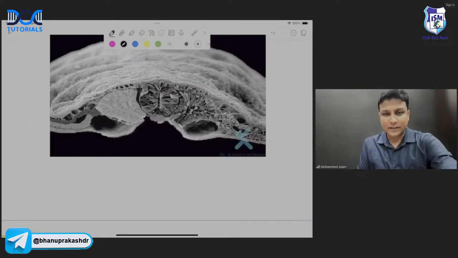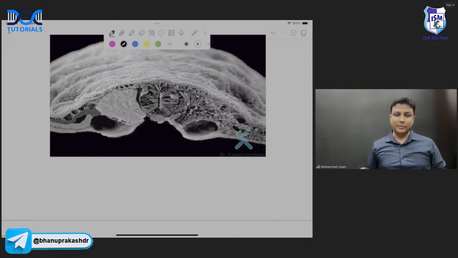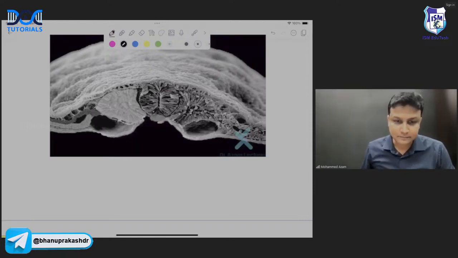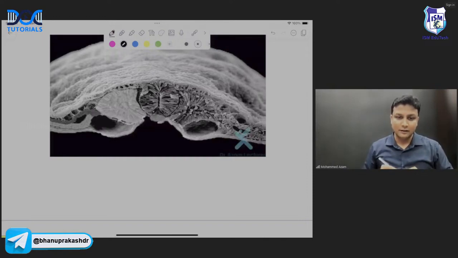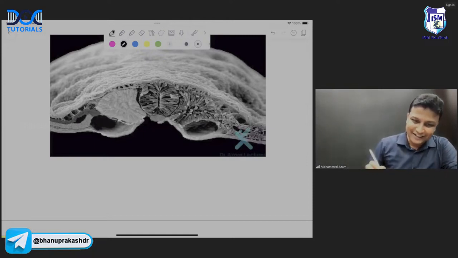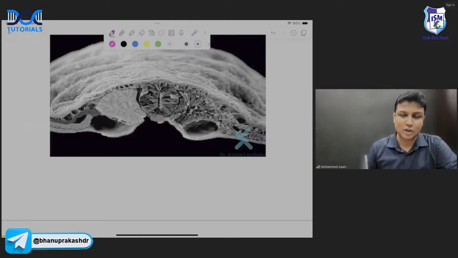So now the next topic that we are going to start with is the embryology topics. Now in the embryology topic, first of all, look at this diagram here, sir. Now in this diagram here, my dear friend, this is actually the transverse section of the embryo here, sir.